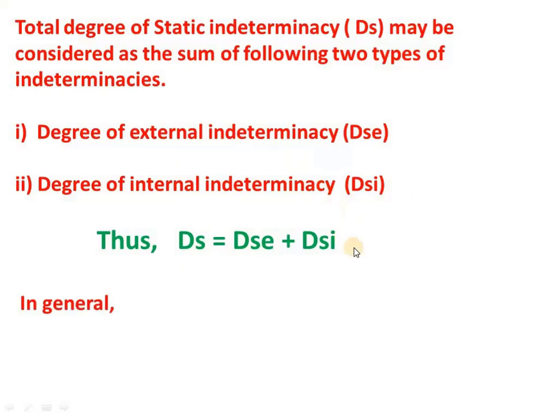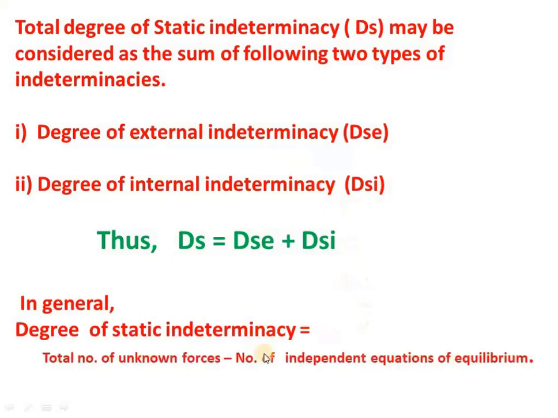In general, we know that the degree of static indeterminacy is equal to the total number of unknowns, including the external and internal unknowns. External is reaction components, internal is member forces. The total number of unknown forces minus the number of independent equations of equilibrium available for that structure. This is the basic equation through which we find the static indeterminacy. That is, the total number of unknown forces including external and internal, minus the number of independent equations of equilibrium for that structure. Now let us see first regarding the support reactions.